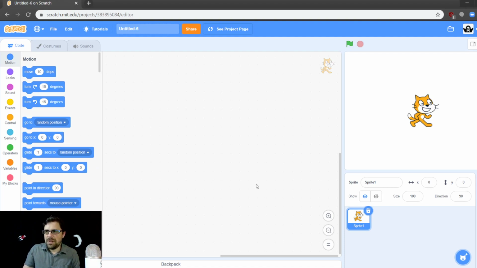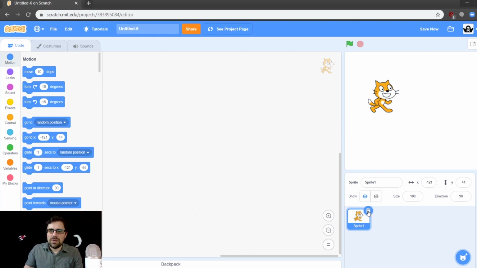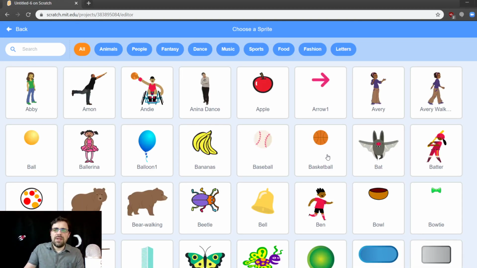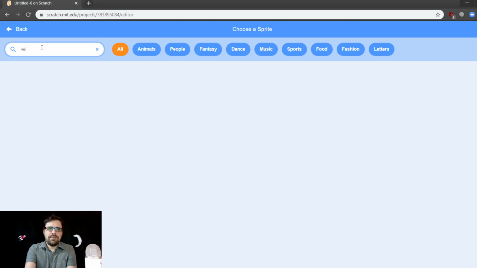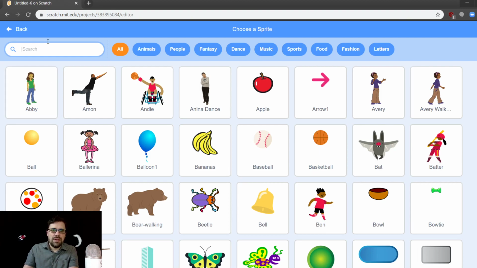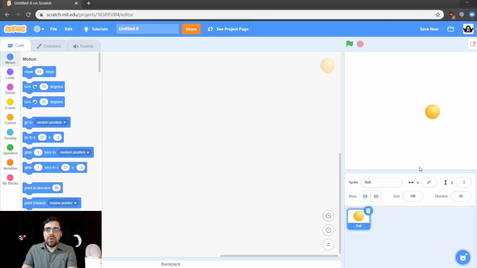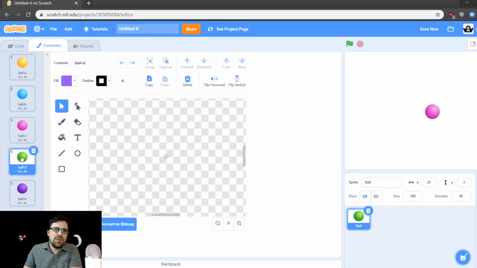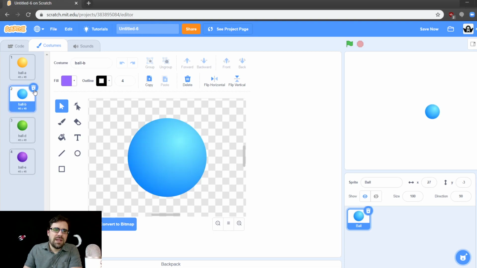So the first thing we want to do here is we have Mr. Cat, and we don't need Mr. Cat, so we're going to click the little garbage can and bye-bye, Mr. Cat. Okay, we're going to make some viruses. So let's go to choose a sprite. Now, I've typed up here virus, and there is no virus sprite. So you can draw your own virus sprite, but today I'm going to just use the ball sprite. The ball sprite has many different colors. So the player is going to be green, which is going to be like a healthy cell.